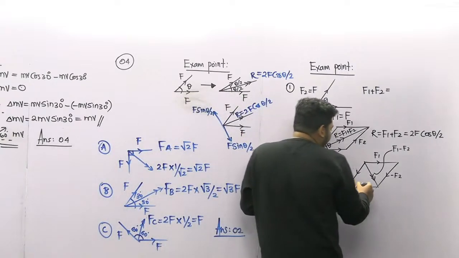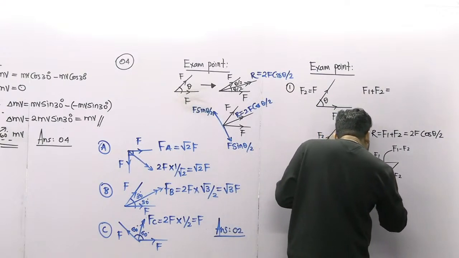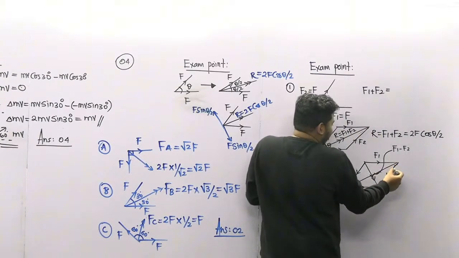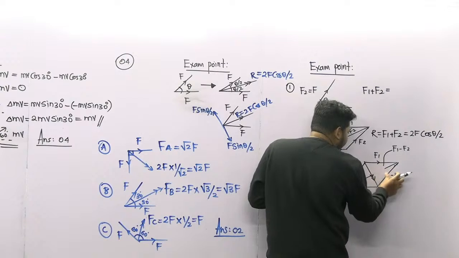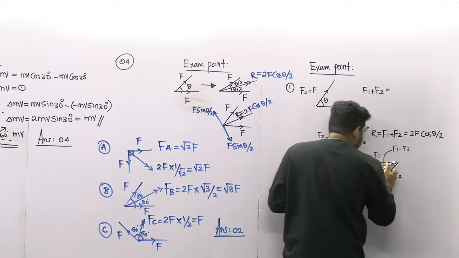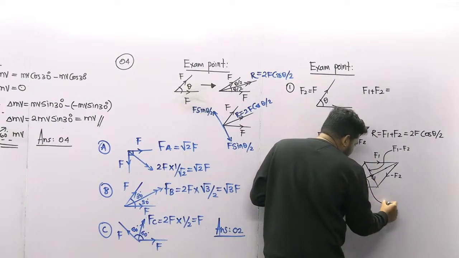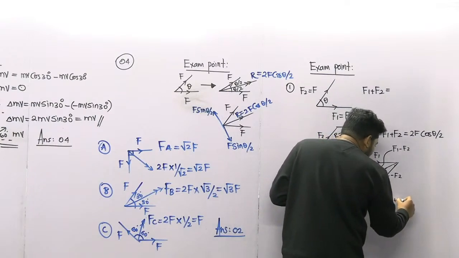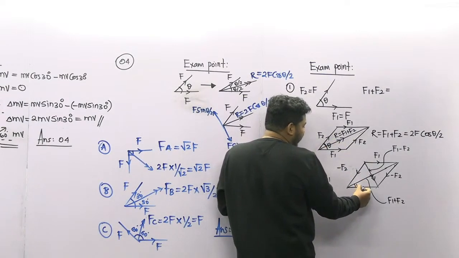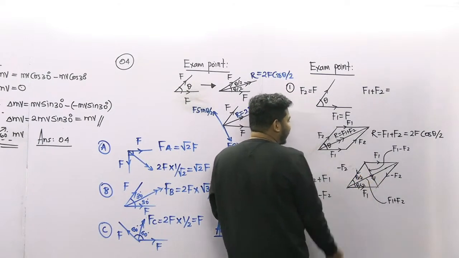Right. So we know that if both forces are the same, the resultant is something like this. That means F1 plus F2. So this is F1 plus F2. Don't complicate this one. So this is F1 minus F2 and this is F1 plus F2. If the angle between these two forces is theta, then this is theta by 2, this is theta by 2, and this is theta by 2.